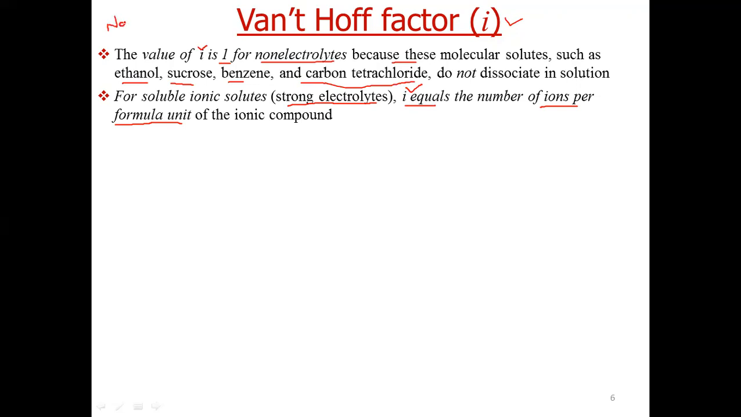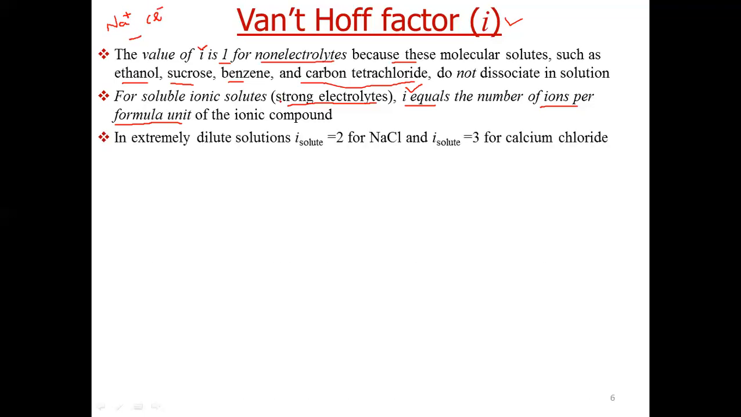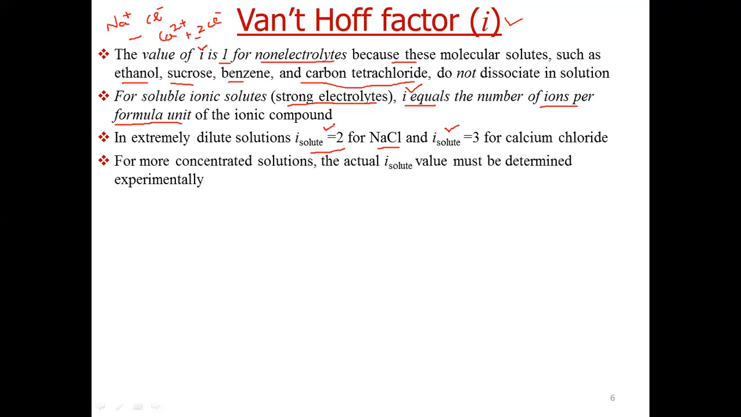NaCl gives 2 particles, Na positive and Cl negative. So the value of iota should be 2 for NaCl. And calcium chloride dissociates into one Ca2 positive and 2 Cl negative. So the total number of particles is 1 plus 2, 3. So the value of iota should be 3. But these are ideal cases, when the solution is very dilute.